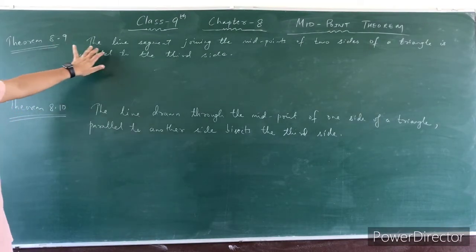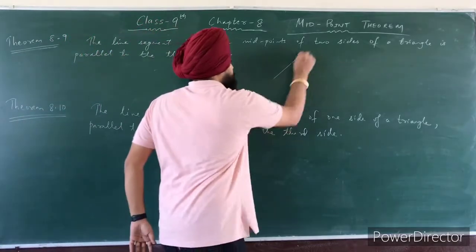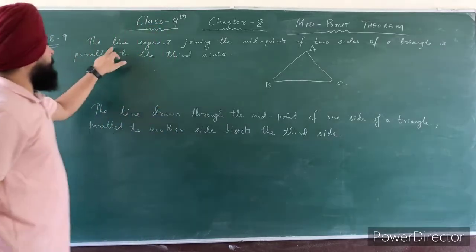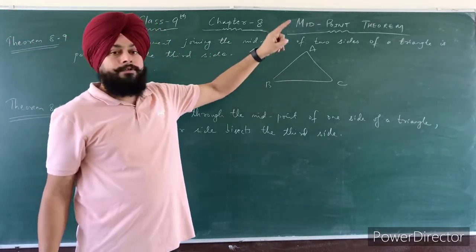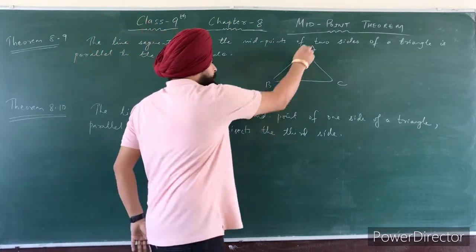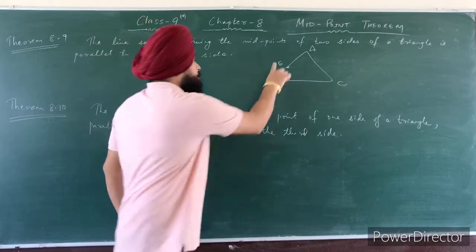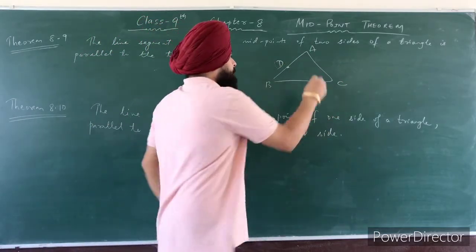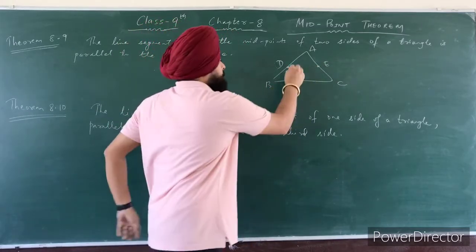So theorem 8.9 is the line segment joining the midpoints of two sides of a triangle. Suppose this is a triangle ABC. Suppose that the midpoint of side AB is at point D, and the midpoint of side AC is at point E, and you have to join these midpoints DE.